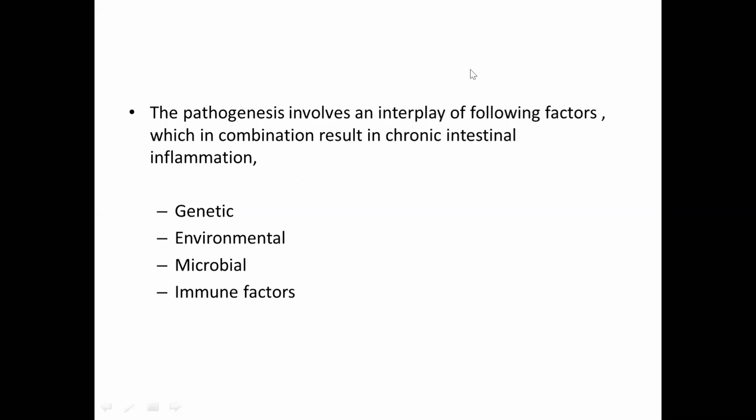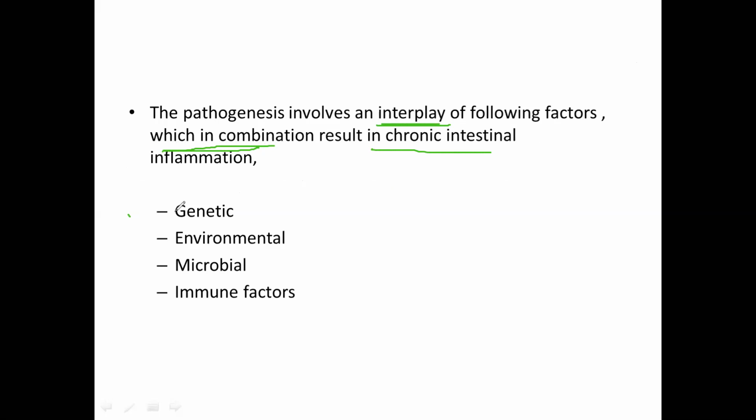However, the pathogenesis of inflammatory bowel disease involves interplay of the following factors, which in combination, so focus on every word, there is an interplay first, and they are in combination, result in chronic intestinal inflammation. So what are those factors?